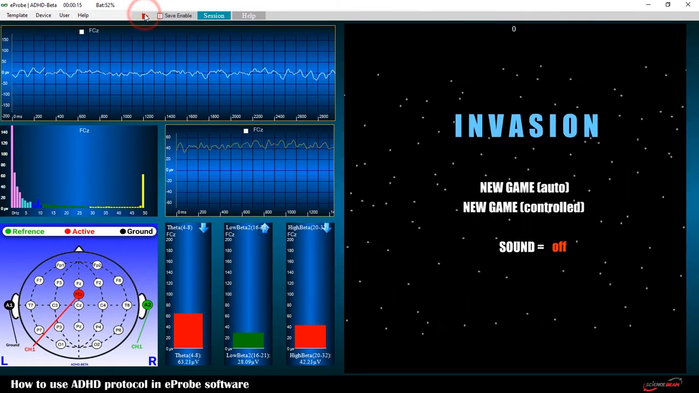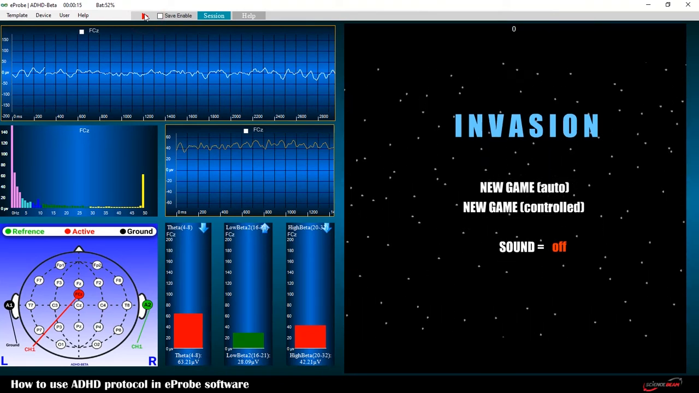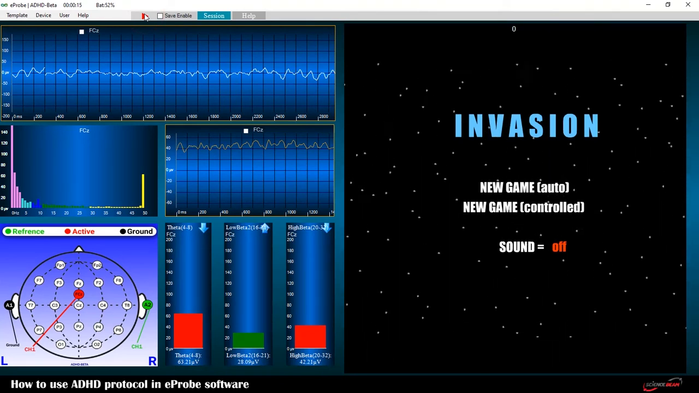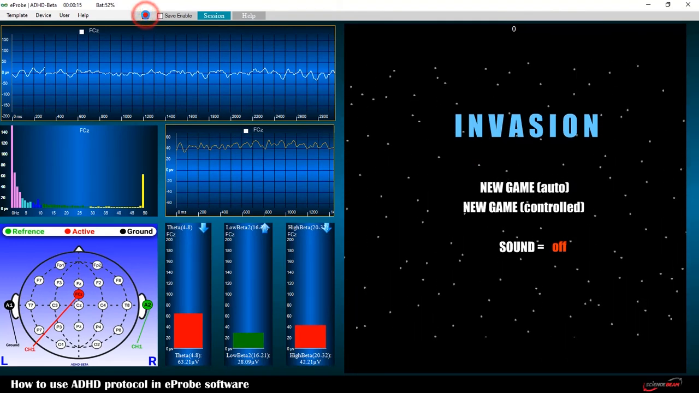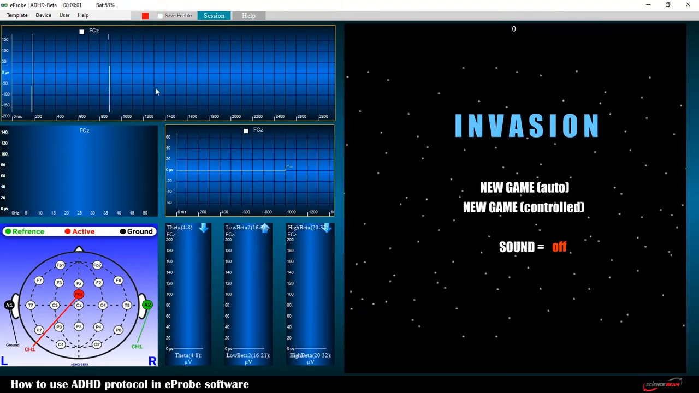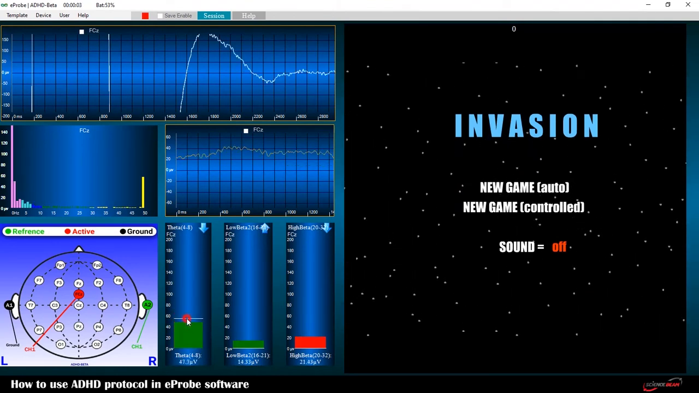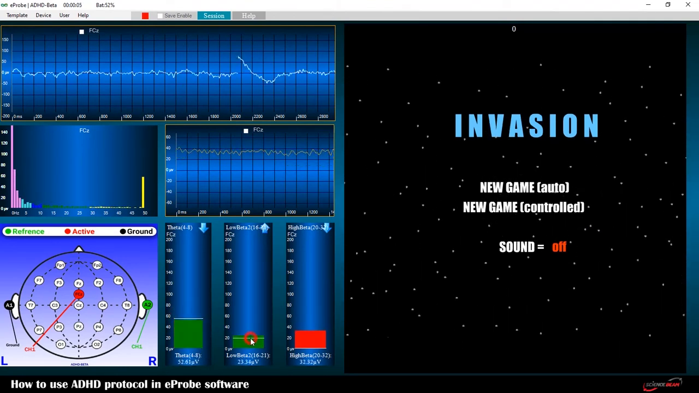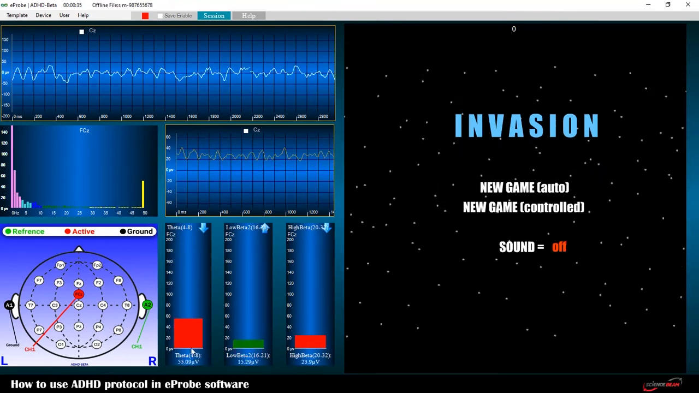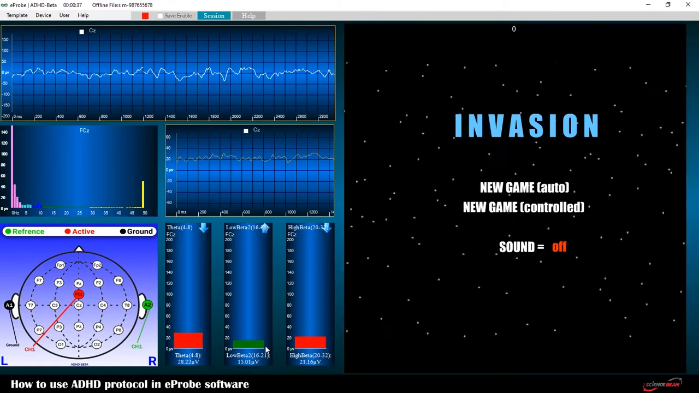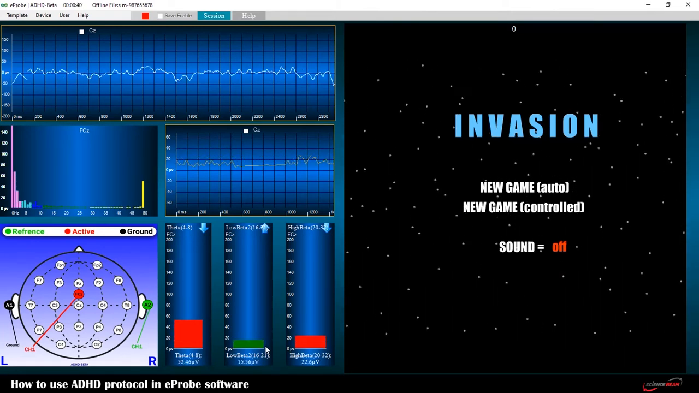Bar graph adjustments can be done either manually or automatically. If the bar graph arrow is descending, means we are aiming to reduce that wave in the treatment process, such as theta and high beta in this protocol. Respectively, if the bar graph arrow is ascending, means we should increase that wave in the brain. For instance, here we need to increase low beta in the middle bar.